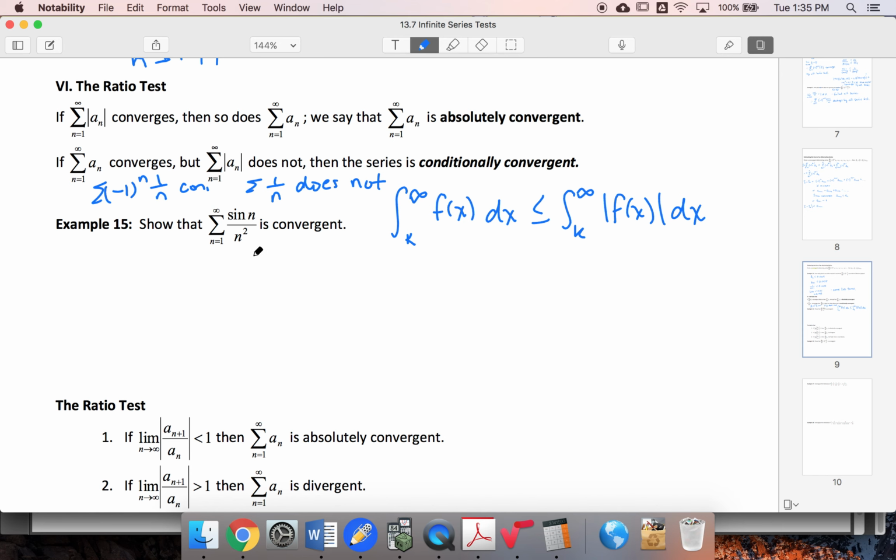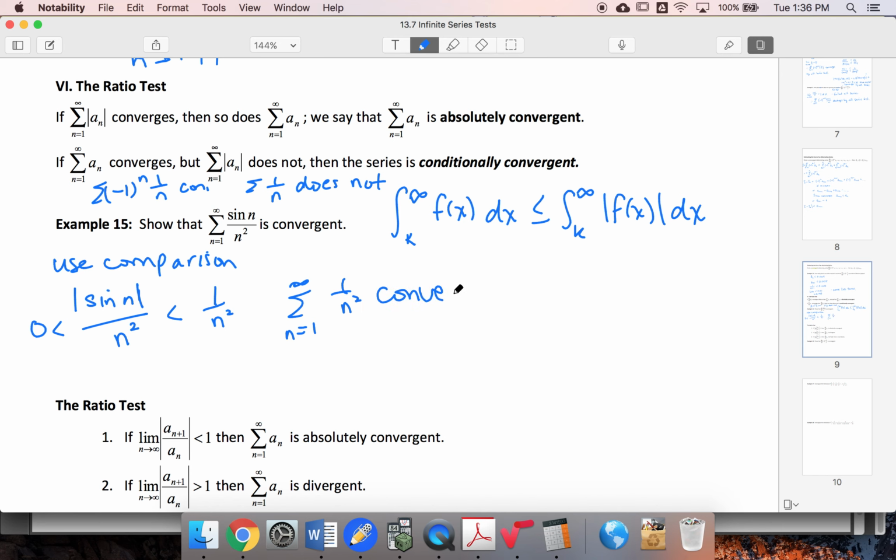Oh, I should have read ahead. This is the example I was just talking about. For comparison test, I need to have that my individual sequence terms are positive. So I know that the absolute value of sine n over n squared is greater than 0. I also know that it's less than 1 over n squared. Further, I know that the sum from 1 to infinity of 1 over n squared converges by p-test.